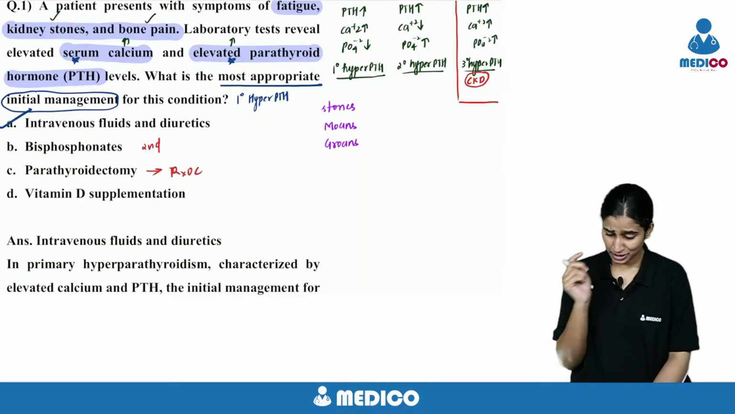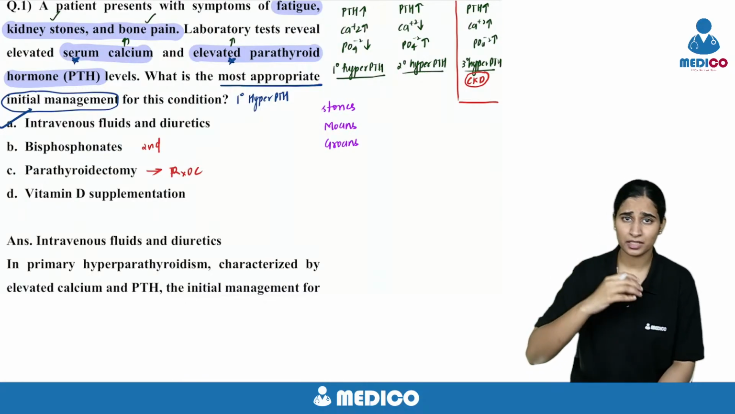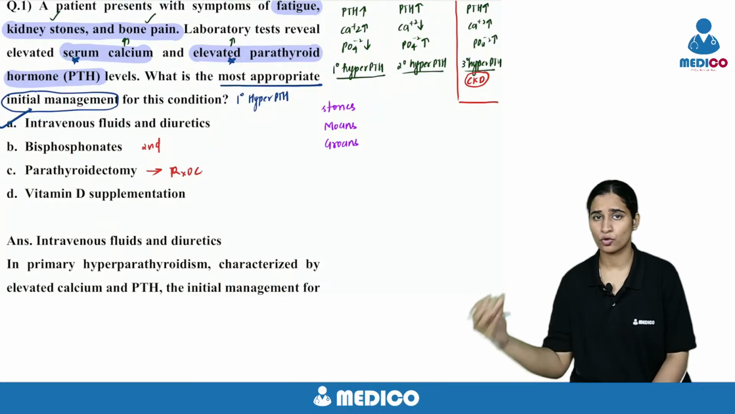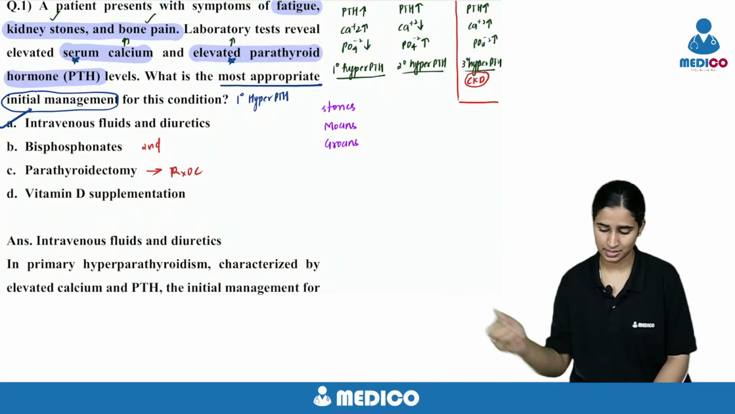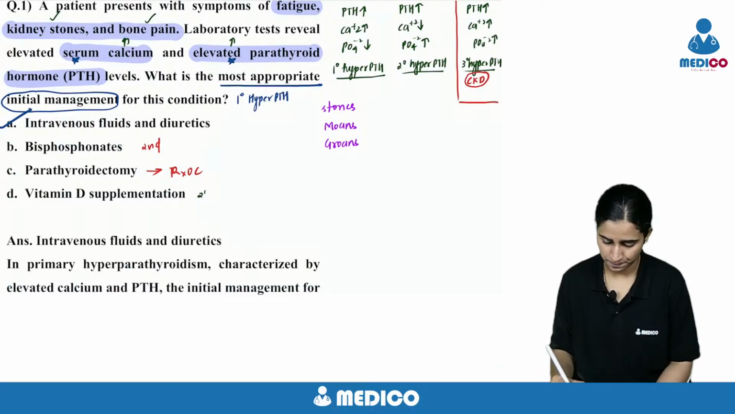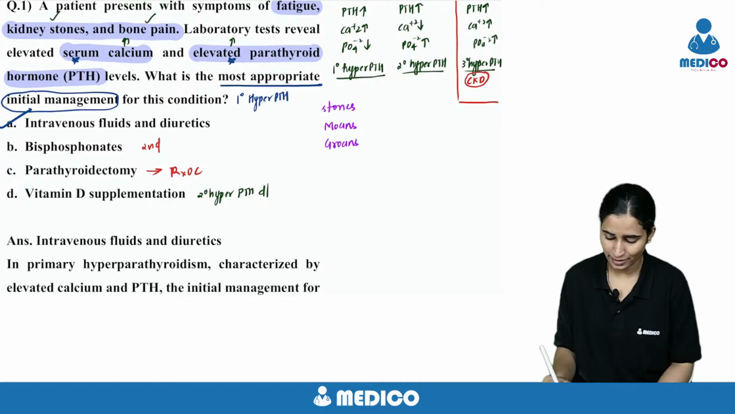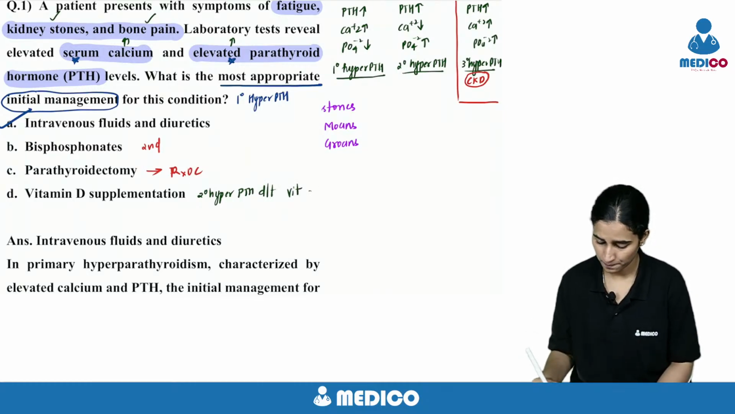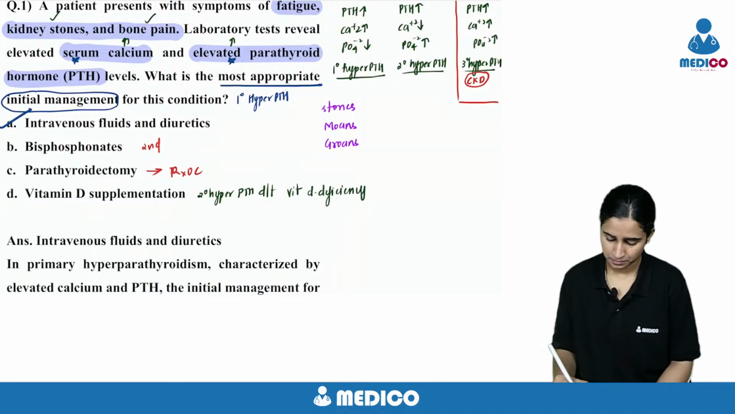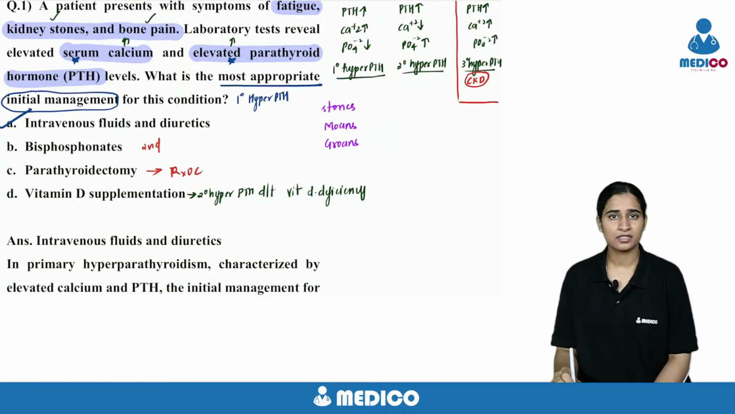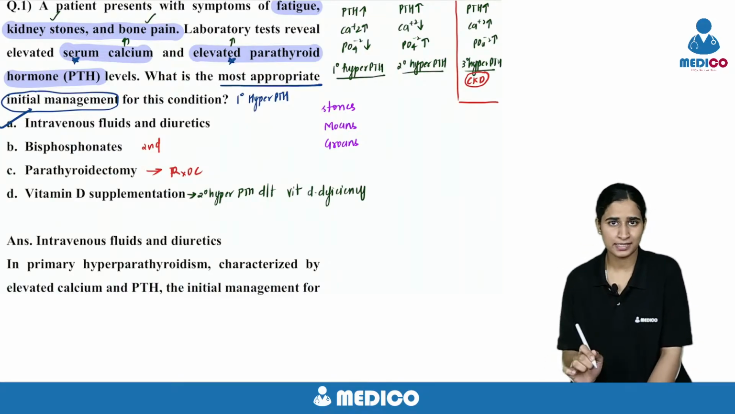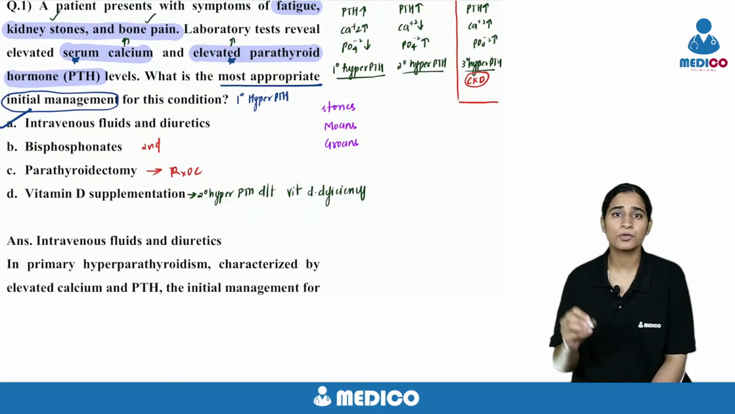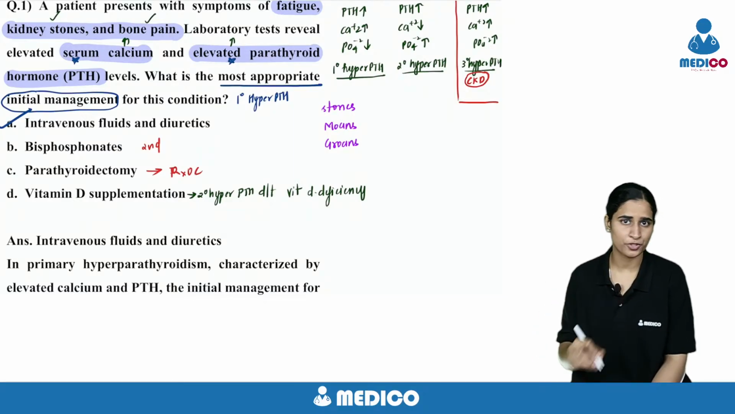Vitamin D supplementation. Suppose because of vitamin D deficiency, calcium is low, and because of that parathormone is increased. That is secondary hyperparathyroidism. There is secondary hyperparathyroidism due to vitamin D deficiency. You can give vitamin D supplementation, but here there is no role. So if the question is most appropriate, the option is C. But here the question is most appropriate initial management, so the option will be A.